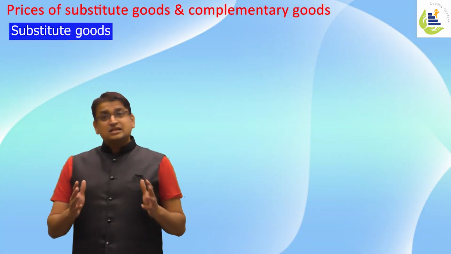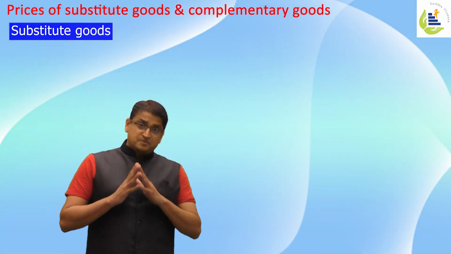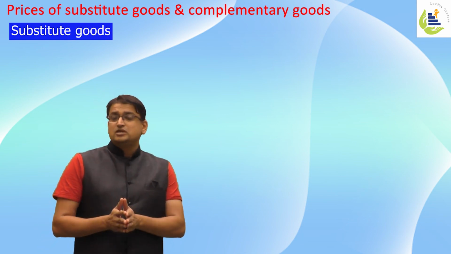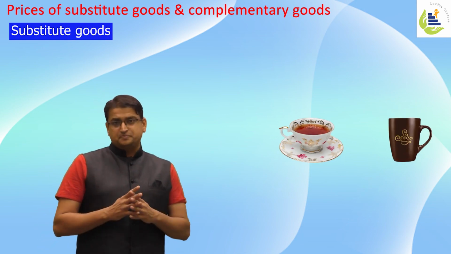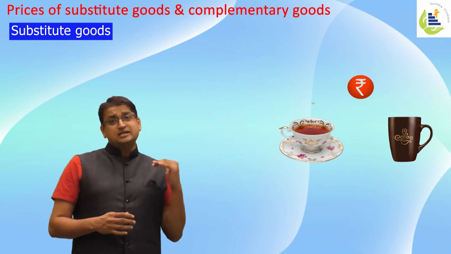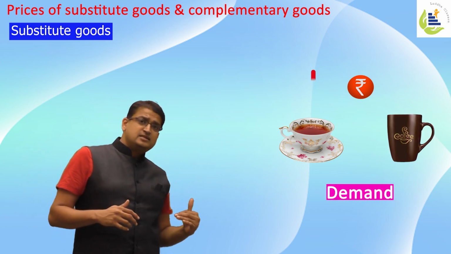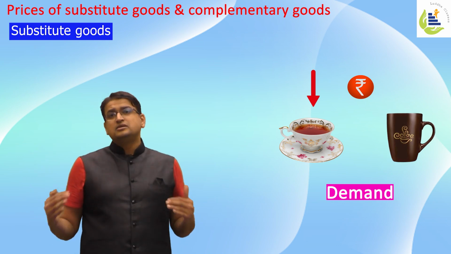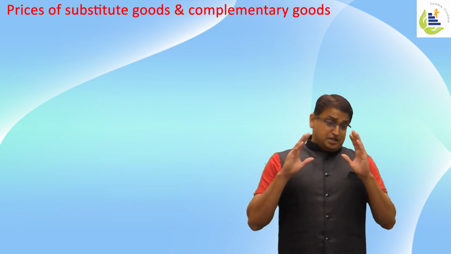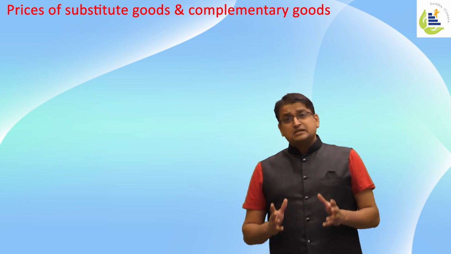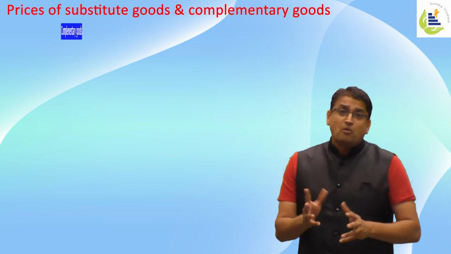So what do I understand in case of substitute goods? Substitute goods create an influence on each other. If the price of a good increases, demand for its substitute increases. If the price of a good decreases, demand for its substitute good decreases. Another thing which affects demand is prices of complementary goods.